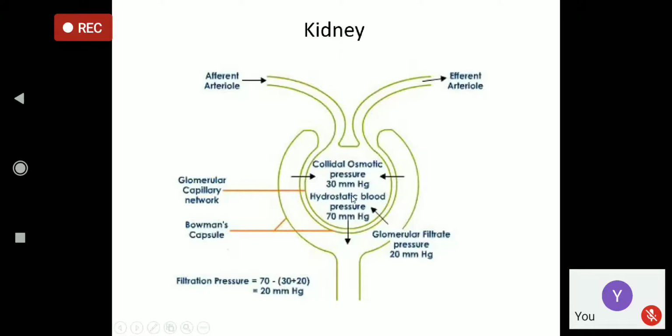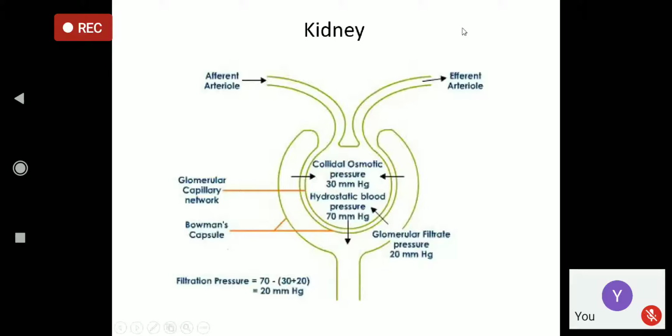One, hydrostatic pressure is trying to kick out the watery part, and the osmotic pressure is trying to pull the watery part in, right? So there is a tug of war here. Am I clear?